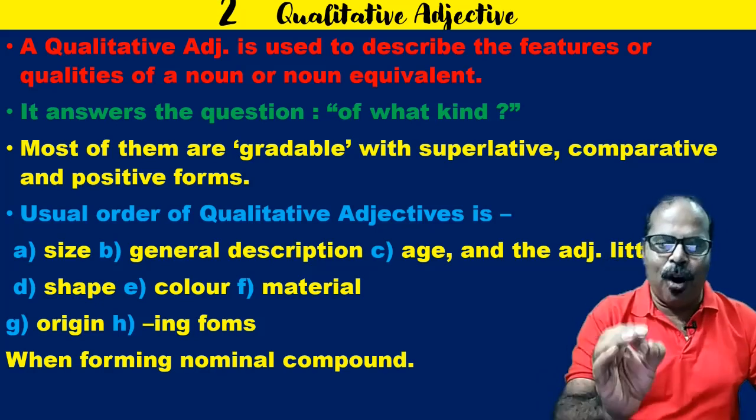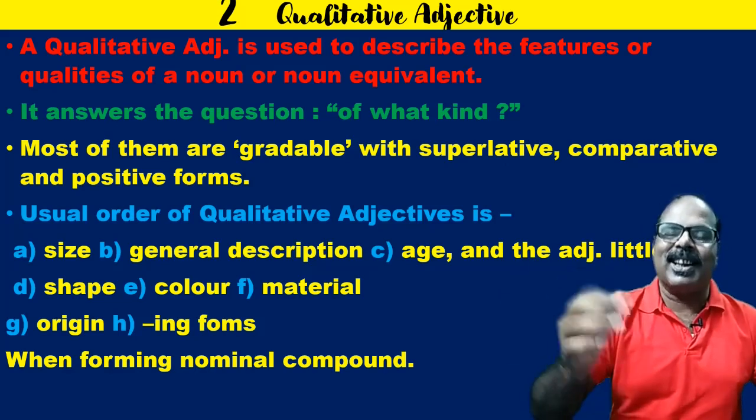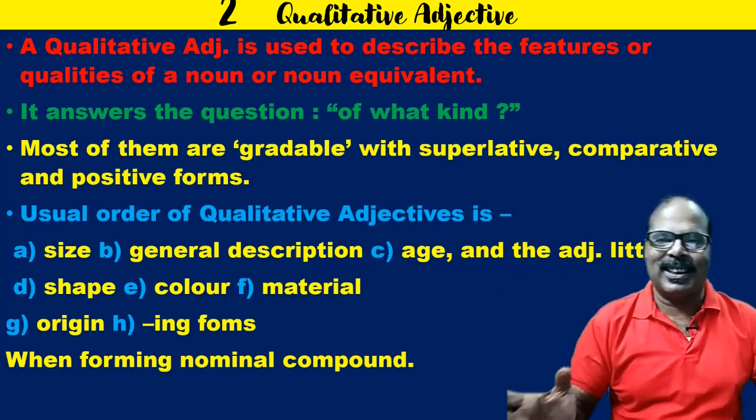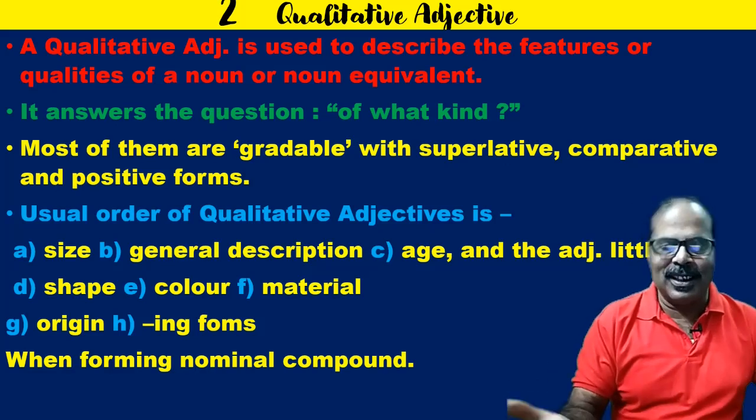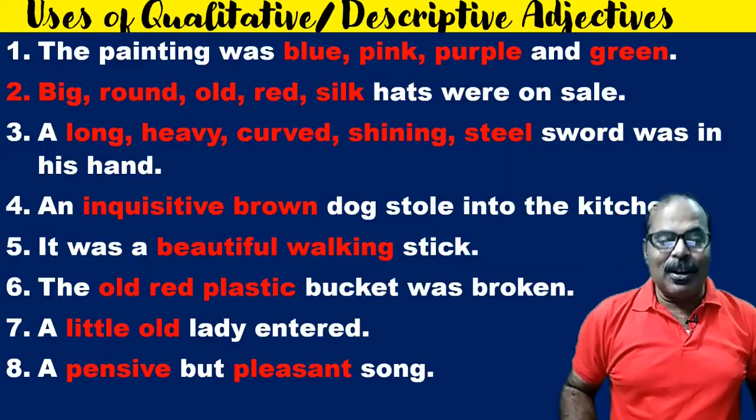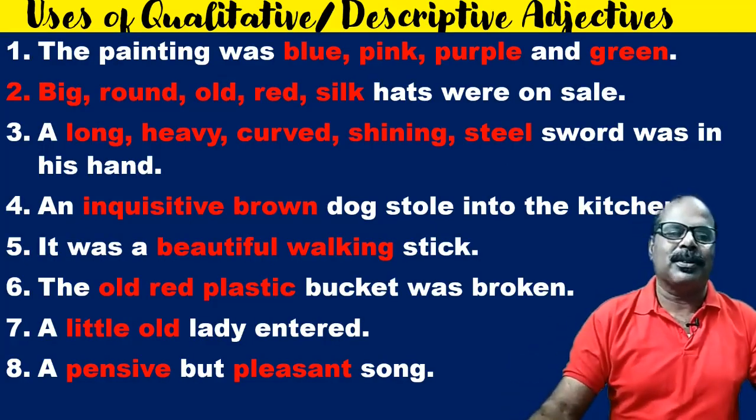I have a long, beautiful walking stick: size, general description, old age. I can say it in this way. So this is the general rule. Now let us see some examples. Use of qualitative or descriptive adjectives.